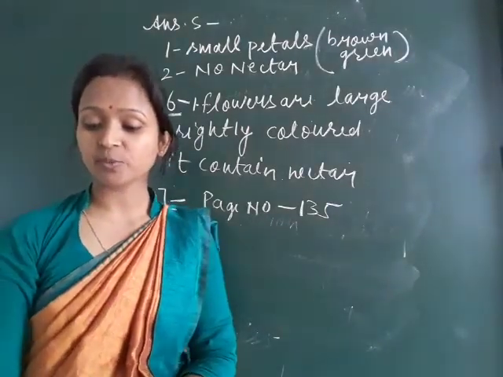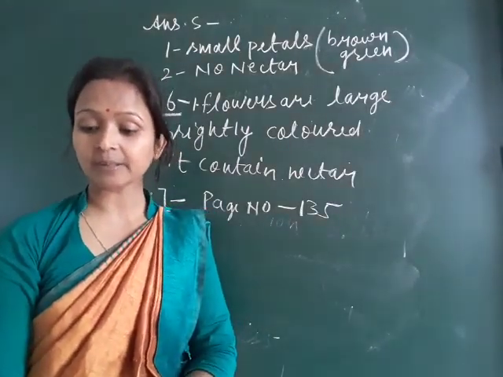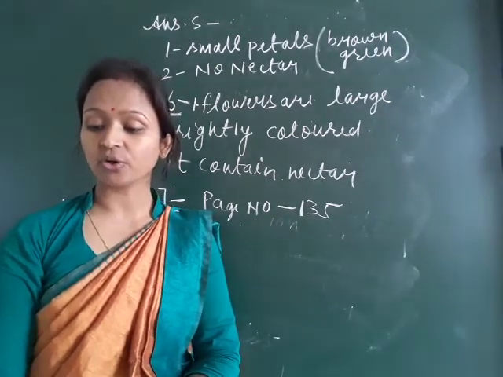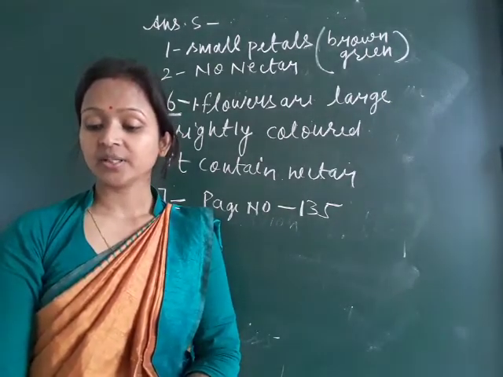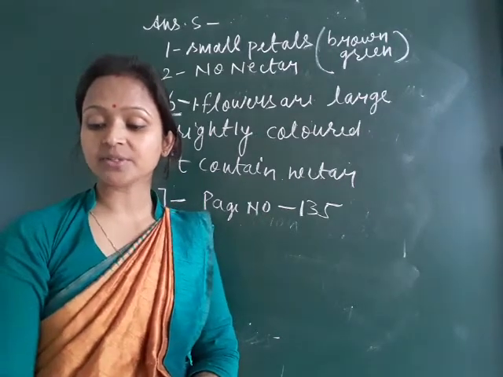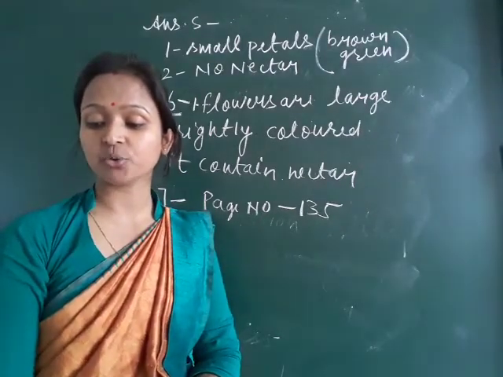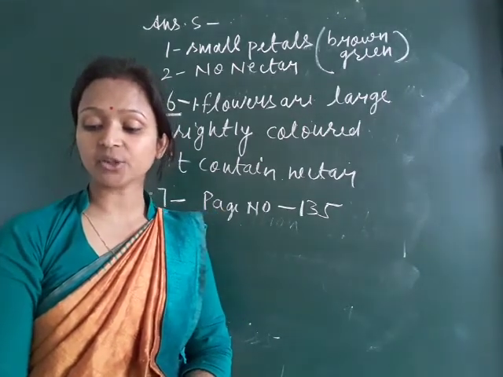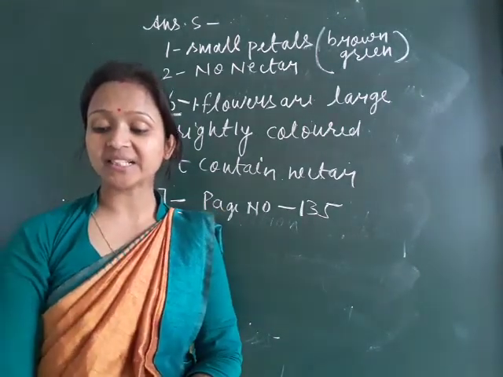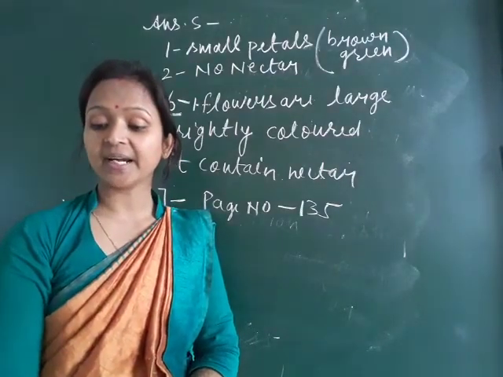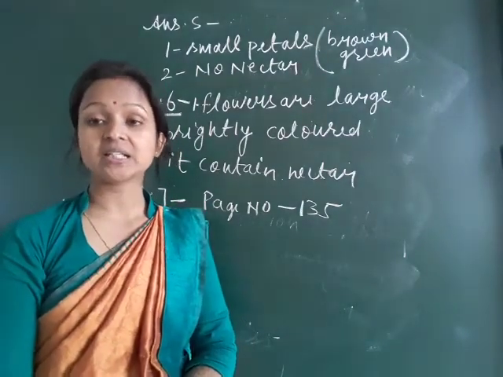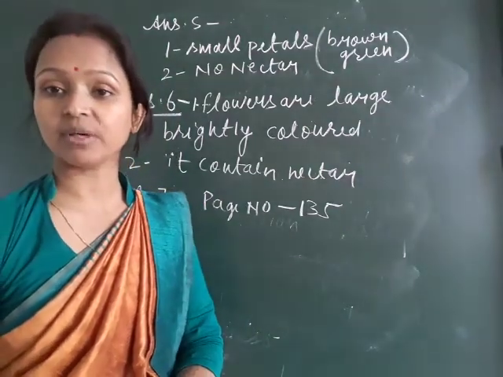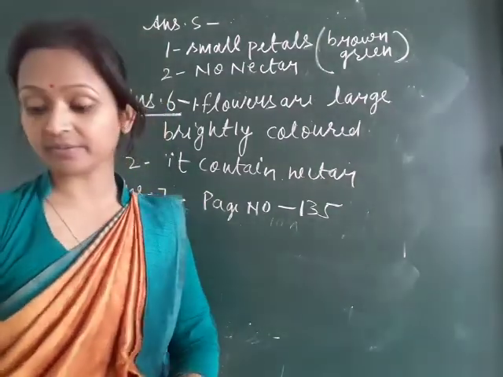It is given: first, the flower loses its bright color. Second, the sepals, petals and stamens fall off, and the ovary increases in size and becomes the fruit. The fruit is thus the ripened ovary, and the ovary wall becomes the fruit wall, and inside the ovary the ovules develop to form the seeds. It is given under the heading of formation of fruits and seeds. So for question number 7, you have to write from page number 135.